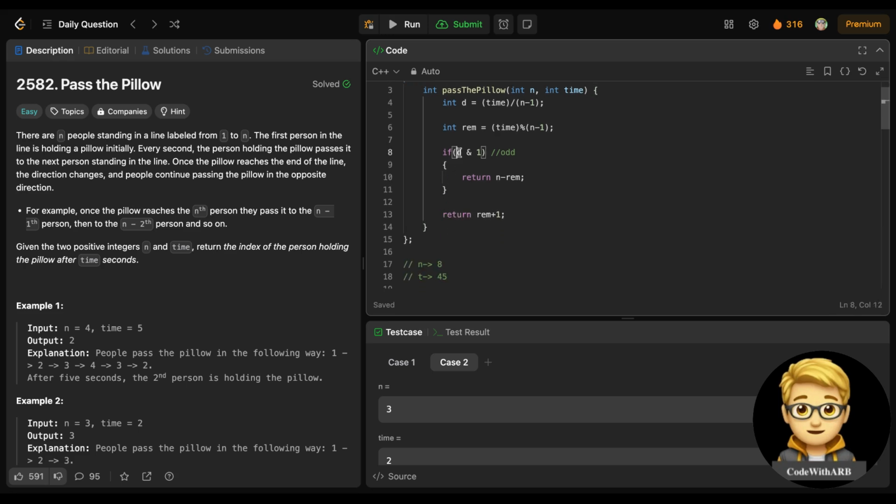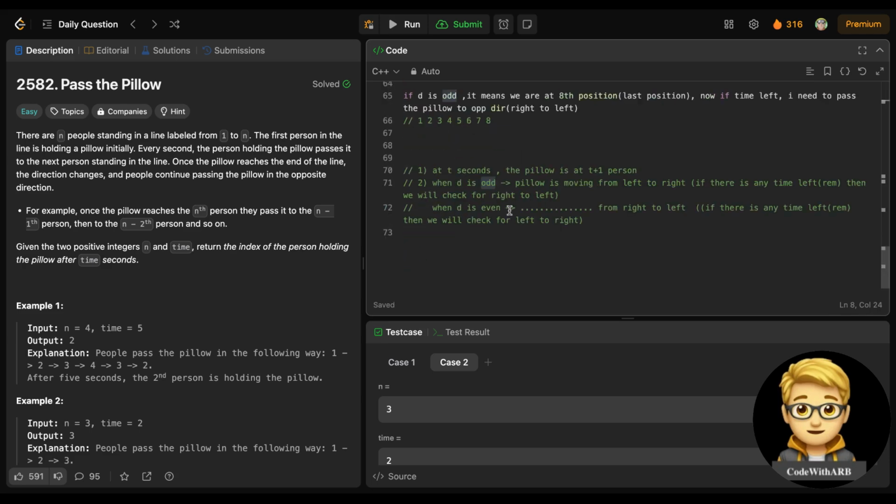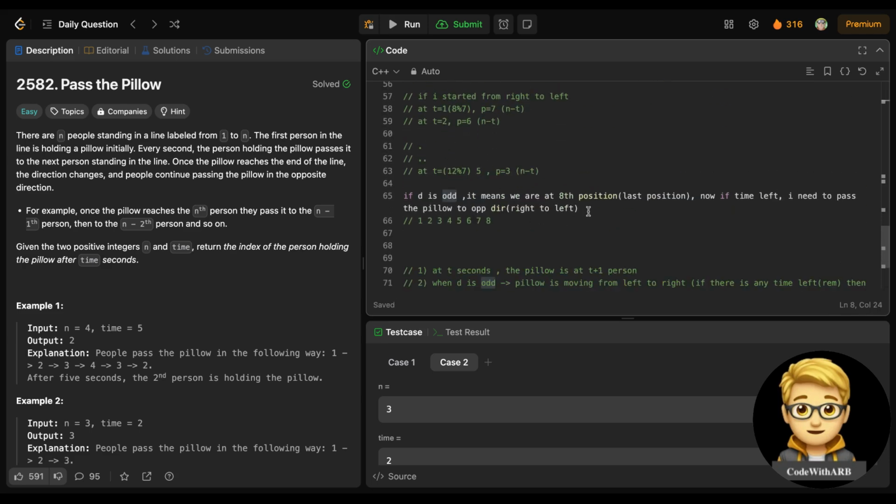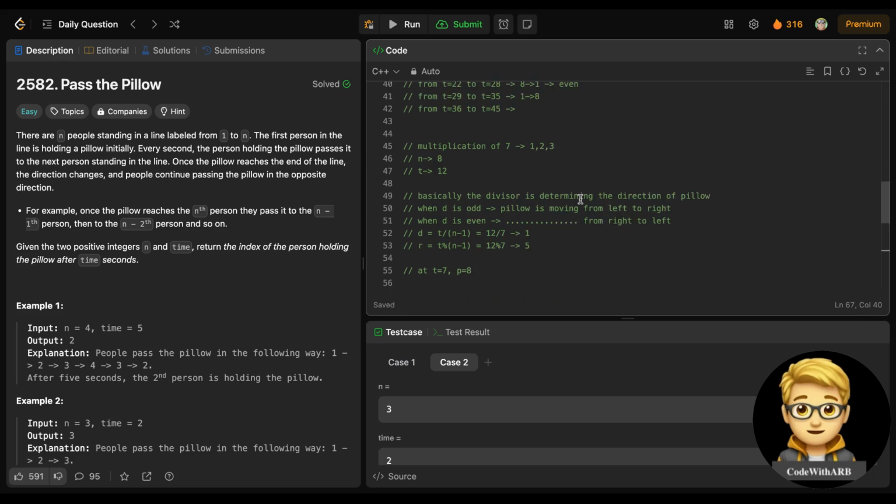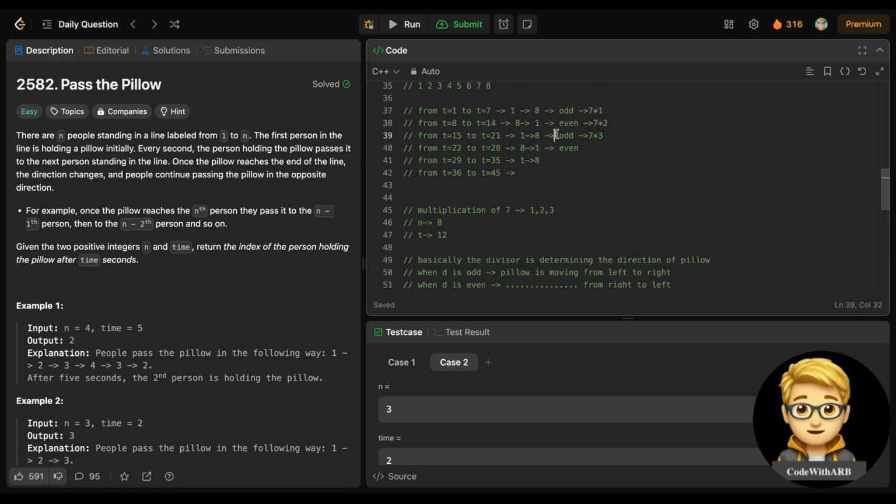If d is odd, it means I am at the first position. If d is even, I am at the starting position. You see here, right?